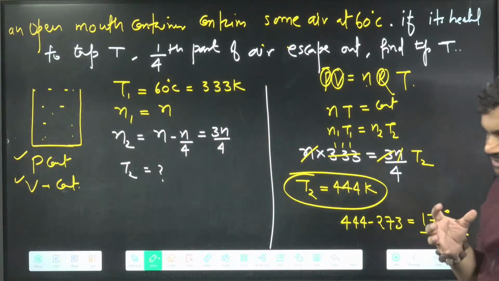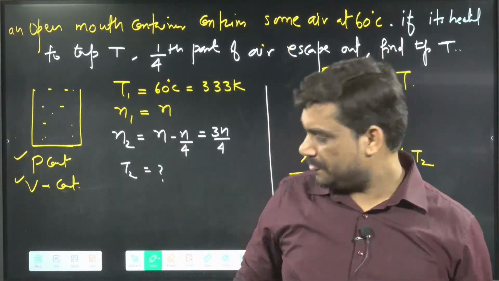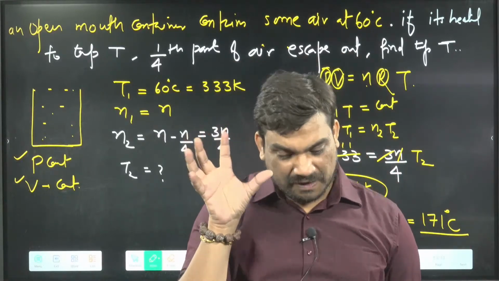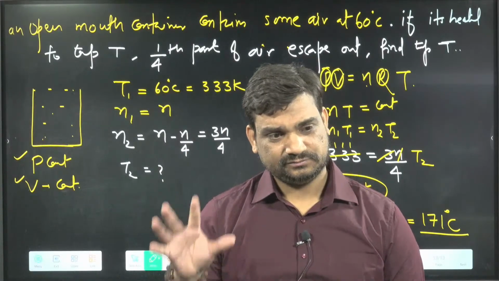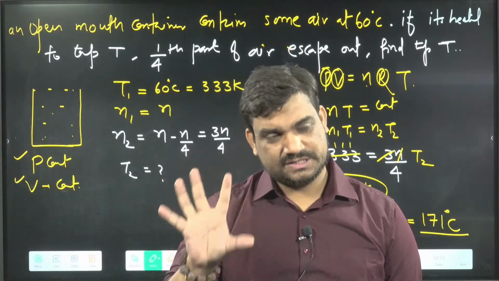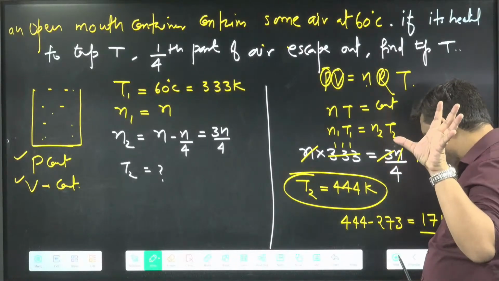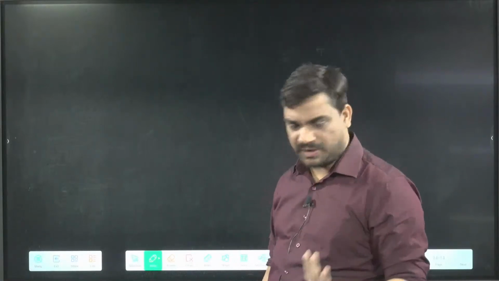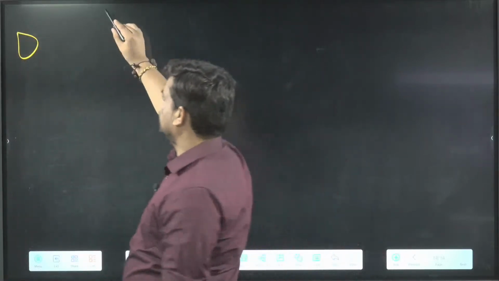If I say a balloon is there, in case of a balloon, will the volume of the balloon be fixed or changing? Right now I don't have a balloon, otherwise I would show it. Change. Okay, so the next question is based on that. Inside the balloon, whatever gas is there, that mole will be constant. Like if I say this is a balloon, whatever moles are in this one, that mole is going to be constant.